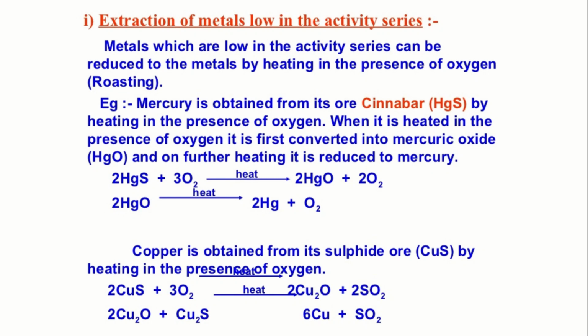Again, this mercuric oxide is heated to obtain the pure form of mercury. So next, copper is obtained. Copper is a less reactive element, so copper is obtained from its sulfide ore, CuS. Almost all the low reactive elements will have the sulfide ore itself. Mercury will have mercuric sulfide, that is HgS, and copper will have copper sulfide ore. By heating in the presence of oxygen, we will get pure copper.